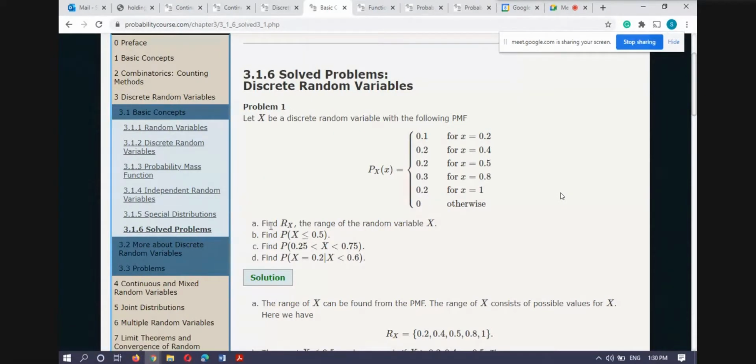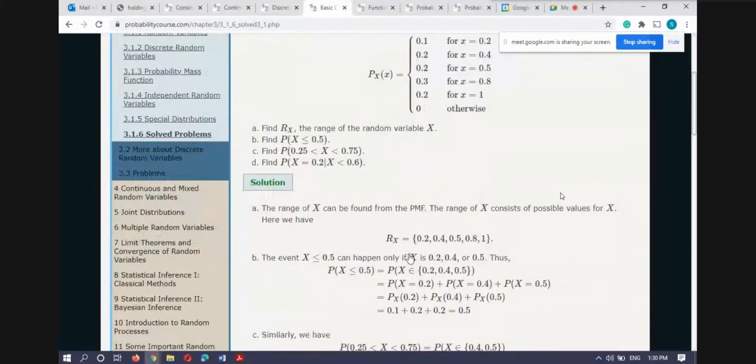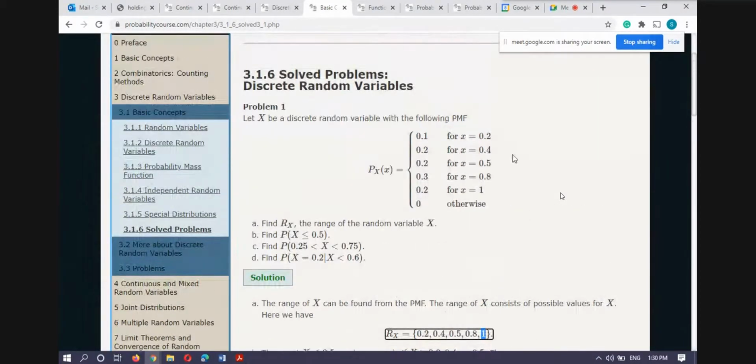Now find the range of X. So you can see what values X is taking, and you will write the range of X: 0.2, 0.4, 0.5, 0.8, and 1. These are the values taken by the random variable X.